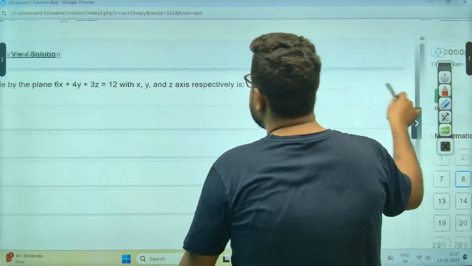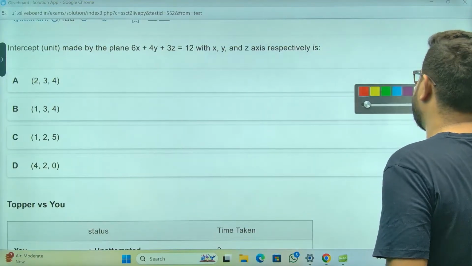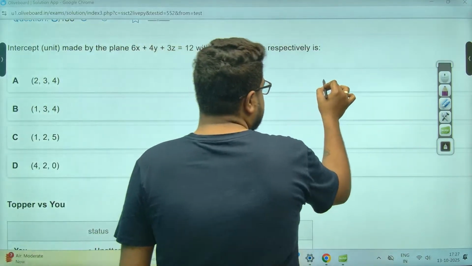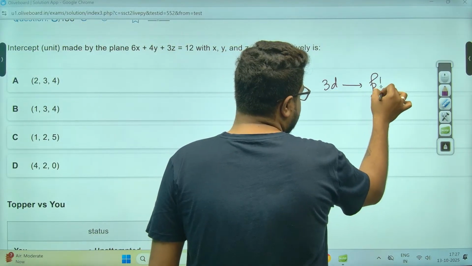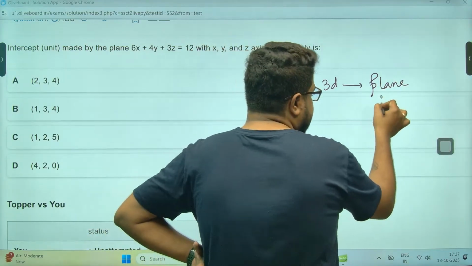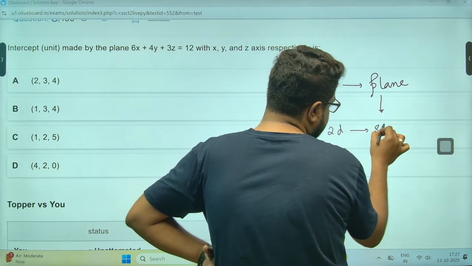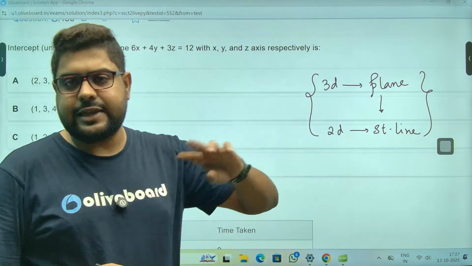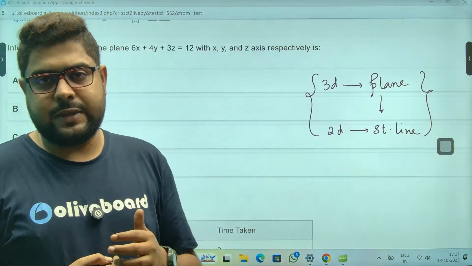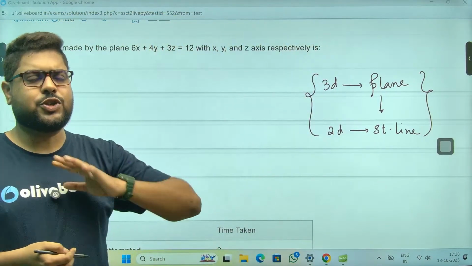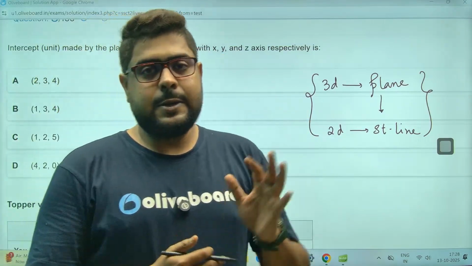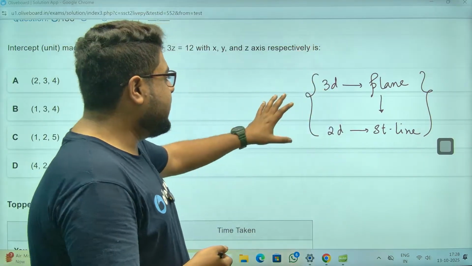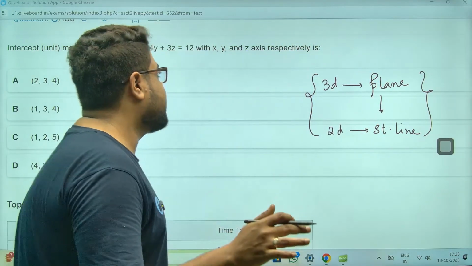This is done. Now, the intercept made by the plane. Don't worry if you get this question. Remember, whatever they are asking about a plane in 3D is equivalent to a straight line in 2D. Both are actually very identical in a conceptual way. There are a lot of things, like the direction ratios being perpendicular, that are different. But conceptually, the things that you will need, you are not going for IITs, will be constant. So you don't need to worry about that.